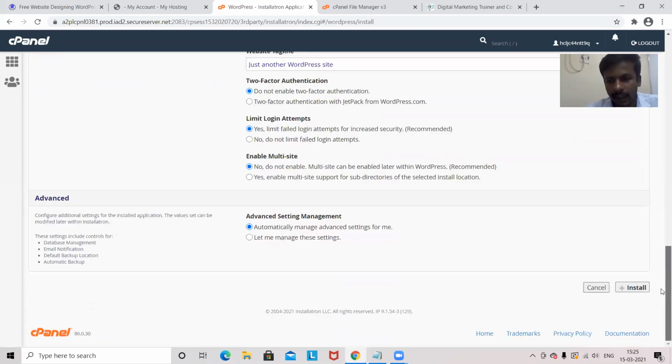So after selecting this process, I'll click on the install. When I click on the install, then WordPress will be installed 100%. Now when WordPress is installed, I can see the website, I can design the website, I can insert my properties, I can insert my services, everything, whatever things I want to show online to the people, then I can show happily. Up to here, any doubts?